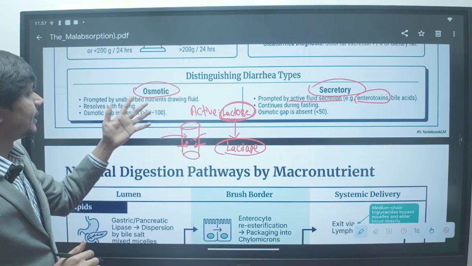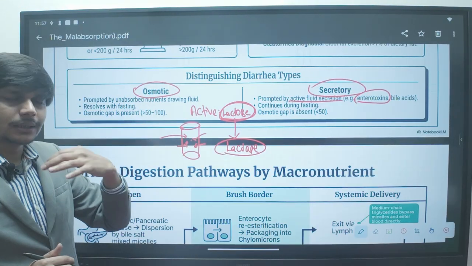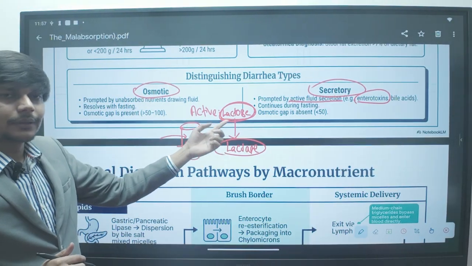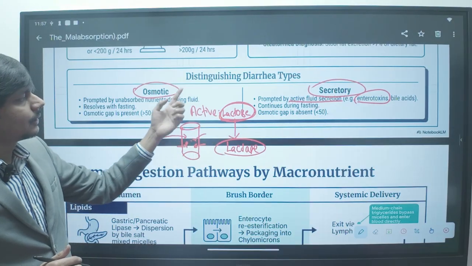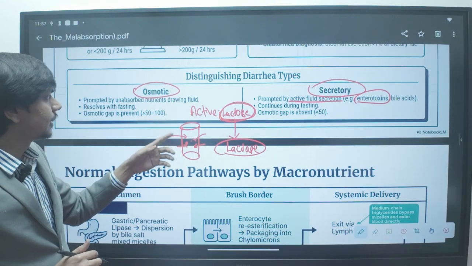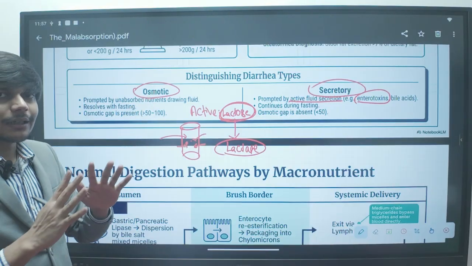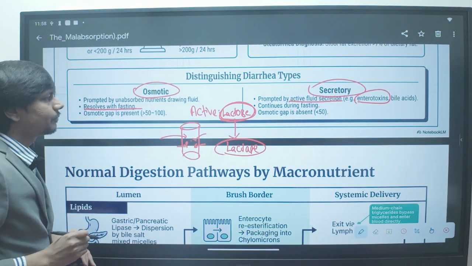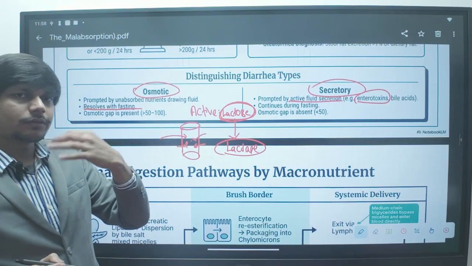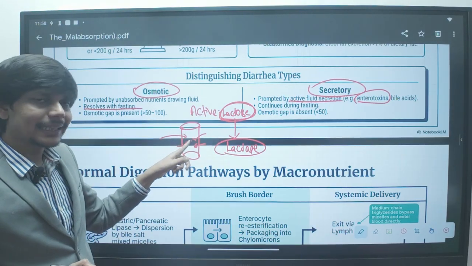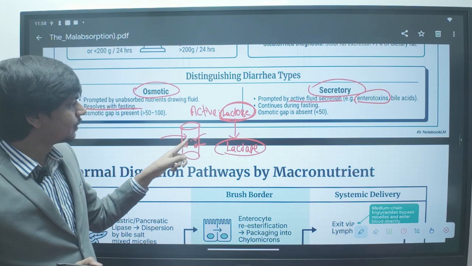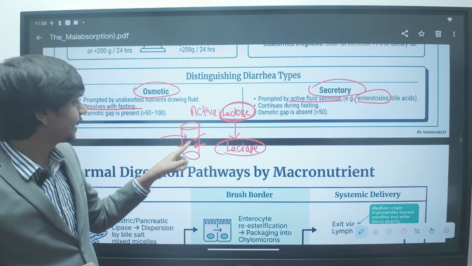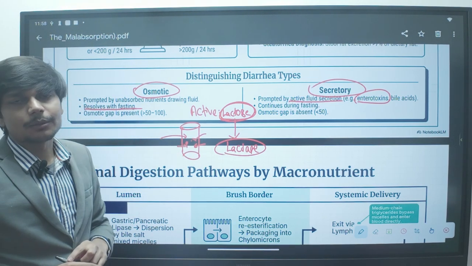So what we do, if we do fasting, there is no food, there is no lactose. If there is no food, there is no lactose, then osmotic diarrhea will subside or it will resolve. Osmotic diarrhea will resolve with fasting. Fasting, no food, no lactose, no osmotically active substance in the GI tract, no fluid secretion in the GI tract. So it will resolve with fasting.